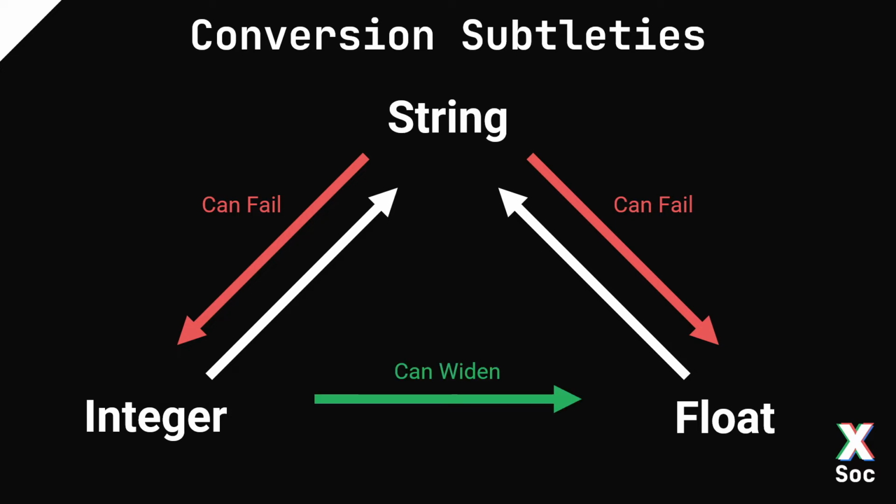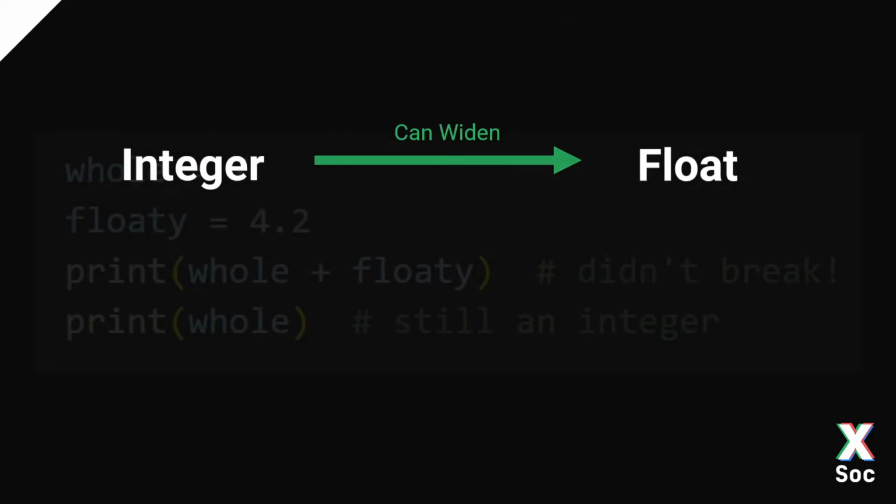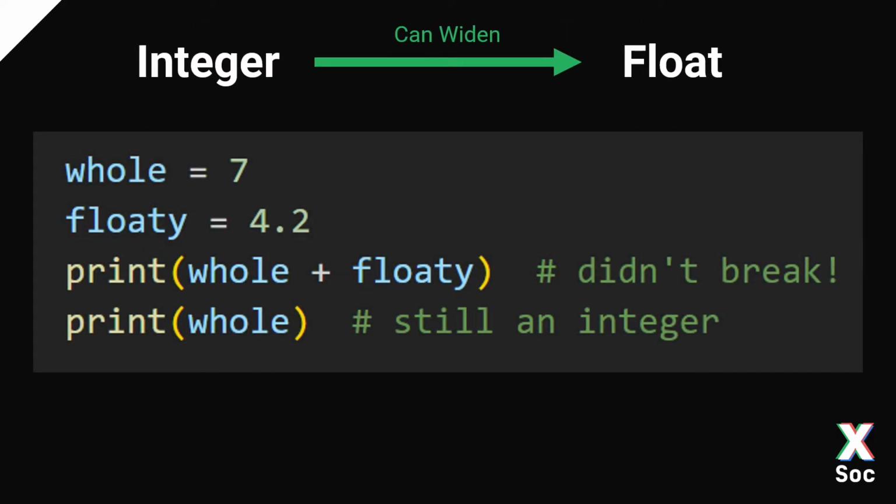And this can do something called widening. What I mean by that is, if I combine a whole number and a floating point number, then Python automatically converts the integer to a float where necessary in order to perform operations, and it prints out 11.2. What's also helpful is that the conversion is only temporary, it only happens for that specific operation, which means that our number is left intact. This is called an implicit cast. You can cast more explicitly, but you don't have to.